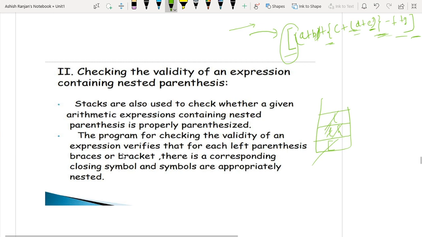If this stack becomes empty after the traversal of all the parentheses, then we will say that our expression contains valid nested parentheses. Okay. Otherwise, it does not contain valid nested parentheses.